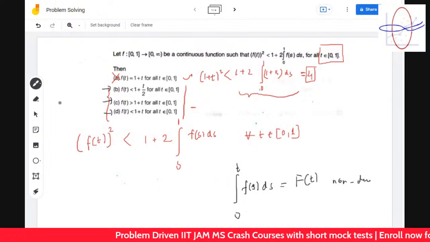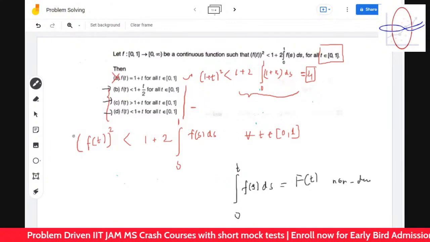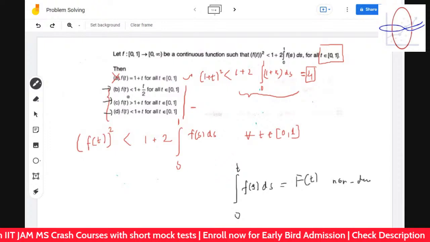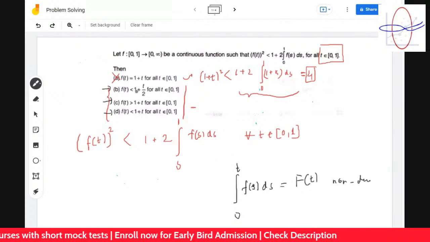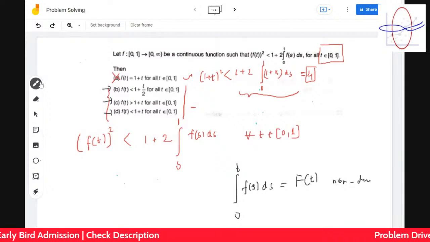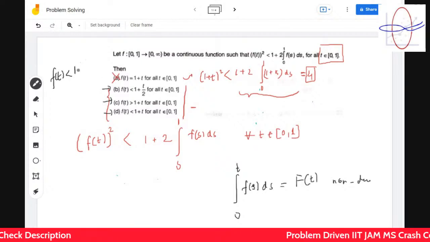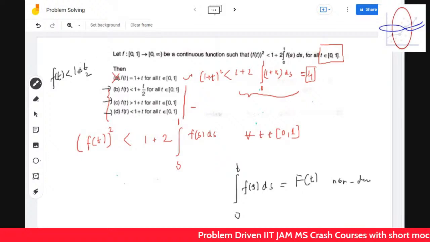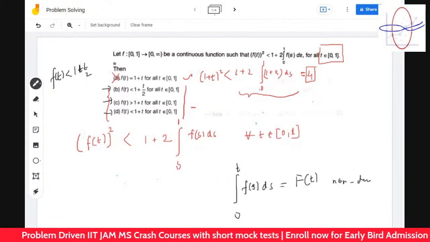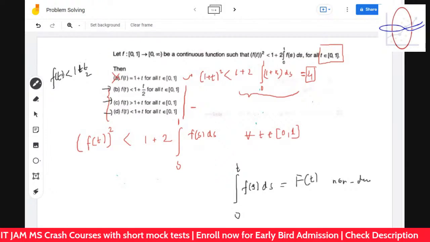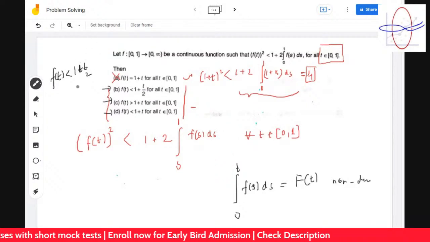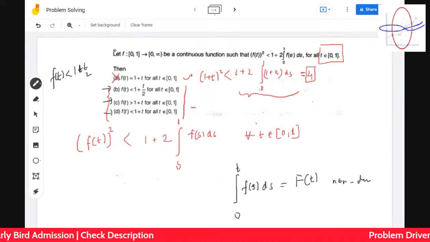Now let's go to the second one, because you understand this find a little bit tedious over here and it's not easy to be done. So f(t) is less than 1 plus t by 2. So it's asking that f(t) is less than 1 plus t by 2 for all t, so its maximum is what? Okay, so let's find out this one. Yeah, 1 point 5, of course, 3 by 2. So maximum can be 3 by 2.